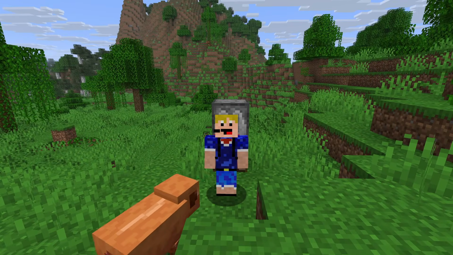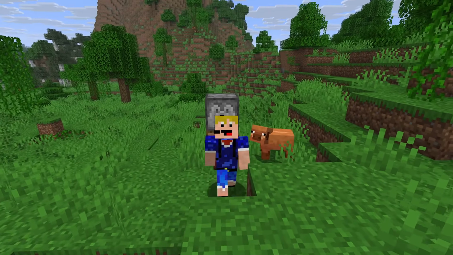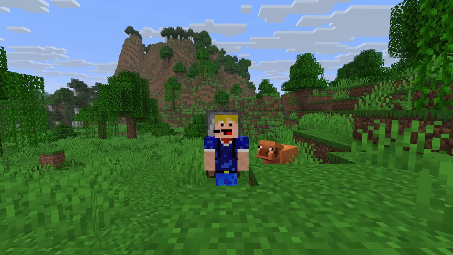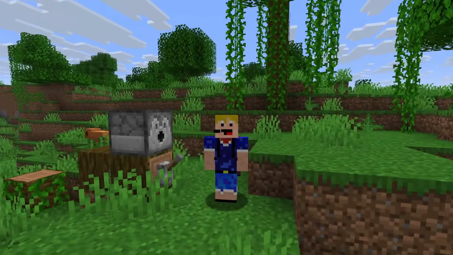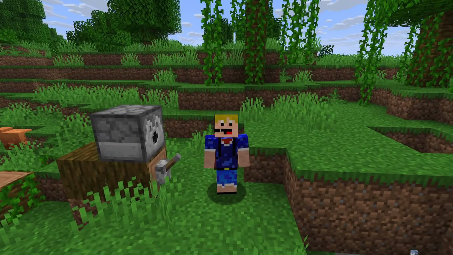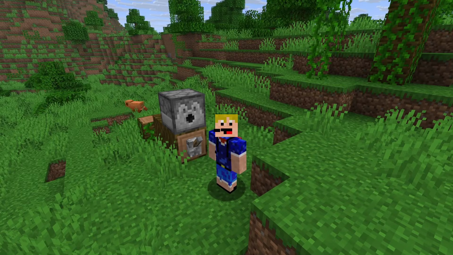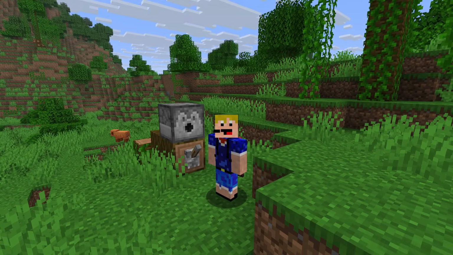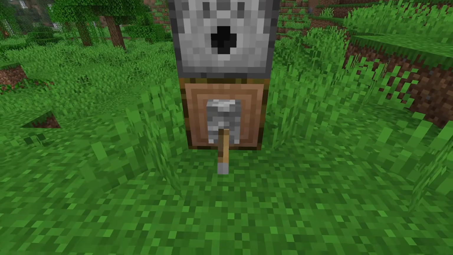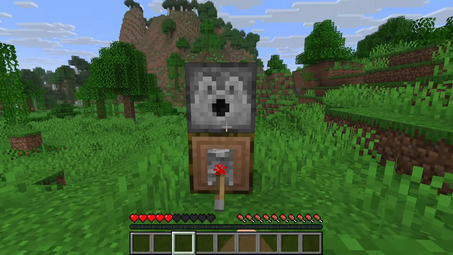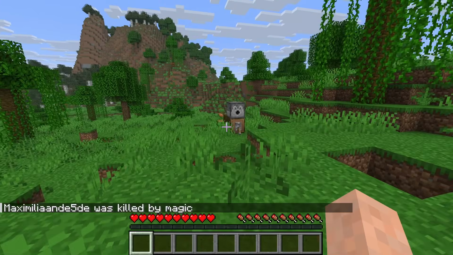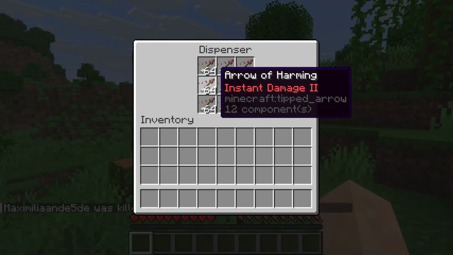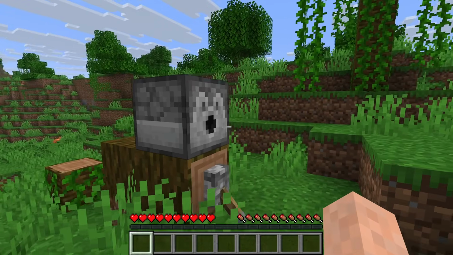Then as for the penultimate death message here, it seems like it should be quite a common one, but it's actually quite difficult to obtain this one. It is actually player was killed by magic. You would think that a witch throwing a potion on you or something like that would give you this death message, but it doesn't. The only way to get this inside of vanilla Minecraft would be to actually shoot yourself with a harming arrow, and this will give you the death message player was killed by magic. And you actually have to use a dispenser and shoot an arrow of harming at yourself to get this secret rare death message.